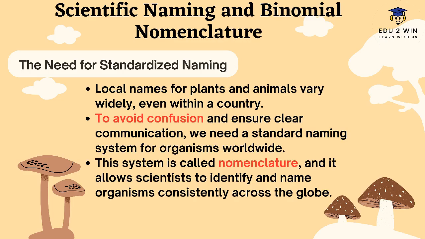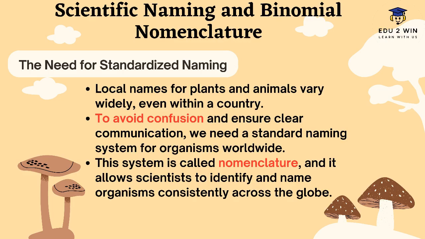There are other problems too, like local names for plants and animals vary widely within a country. To avoid confusion and ensure clear communication, we need a standard naming system, and this system of naming is called nomenclature. It allows scientists to identify and name organisms consistently across the globe. There are different types of naming systems.